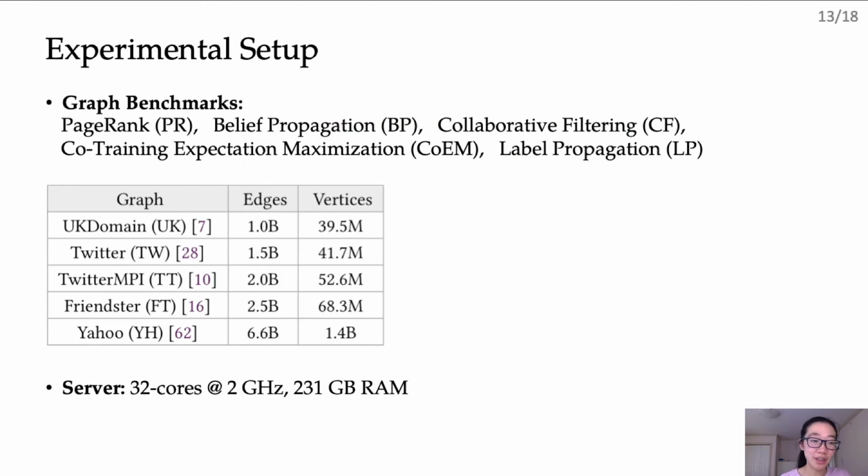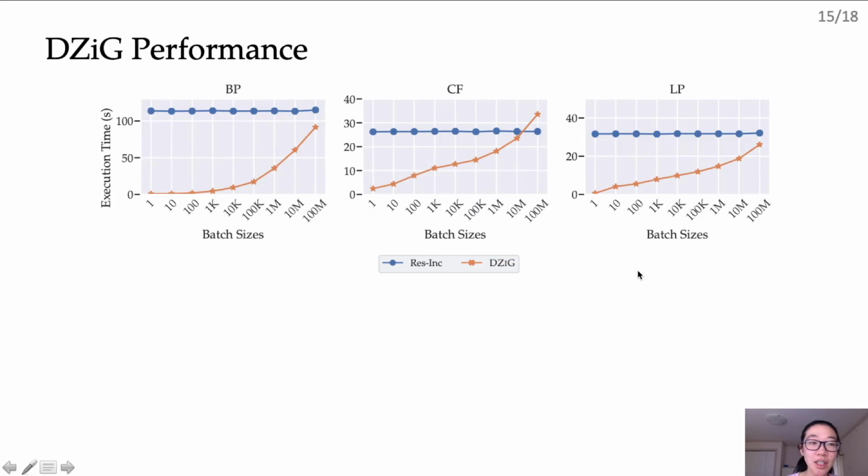Coming to the evaluation, we thoroughly evaluated DZIG across different synchronous graph processing benchmarks: PageRank, belief propagation, collaborative filtering, co-training expectation maximization, and label propagation. And we ran these algorithms on multiple input graphs, going all the way up to 6.6 billion edges. And we conducted the experiments on a 32-core server. Here, I am showing the execution times in seconds across different mutation batch sizes. So apart from a single edge mutation, we simultaneously applied multiple edge mutations, all the way up to 100 million edge mutations at a time.